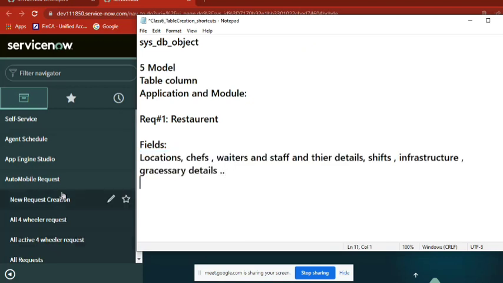But let's say I want to raise a new request. It's a restaurant, right? So I am a customer. From the customer point of view, I want to display something or I want to raise a menu request. Anything you want to add here? With the menu, sir. And menu. Okay. Let's say I want to give an order.